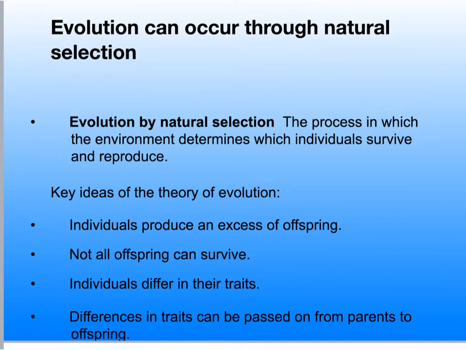Darwin had some key theory ideas on evolution by natural selection. Individuals produce an excess of offspring. Not all the offspring survive. Individuals differ in their traits. Differences in these traits can be passed from one parent to their offspring. And differences in traits are associated with differences in ability to survive and reproduce.